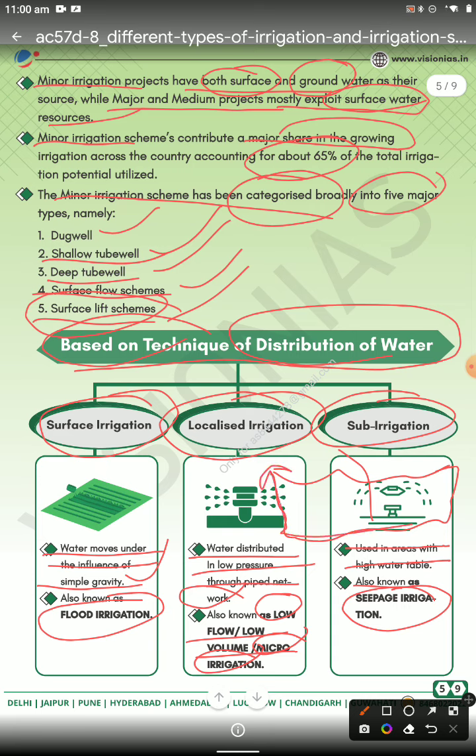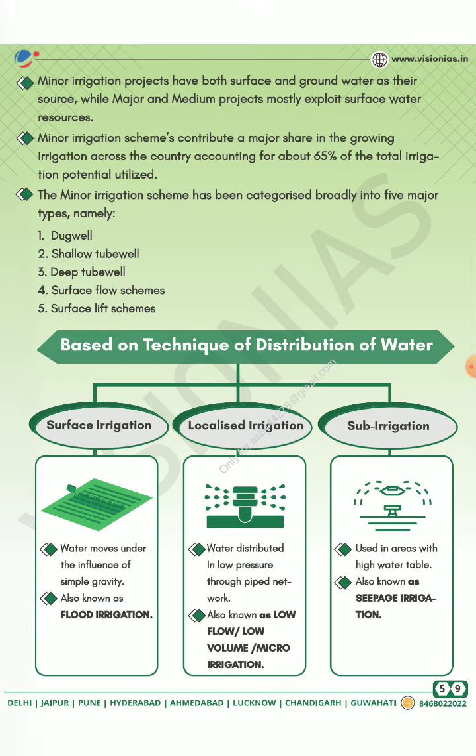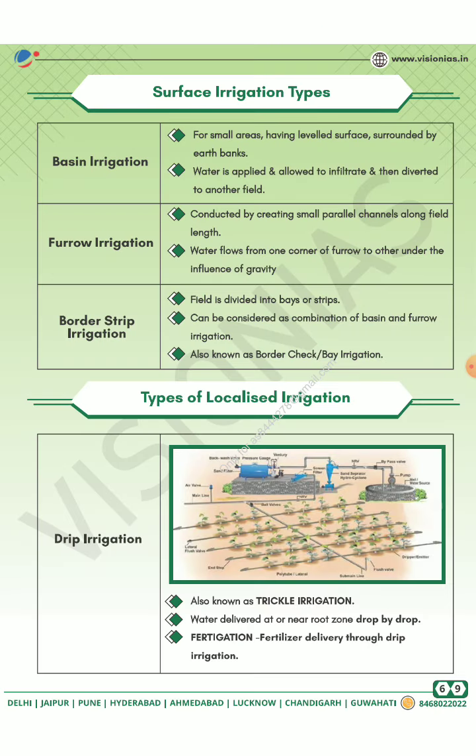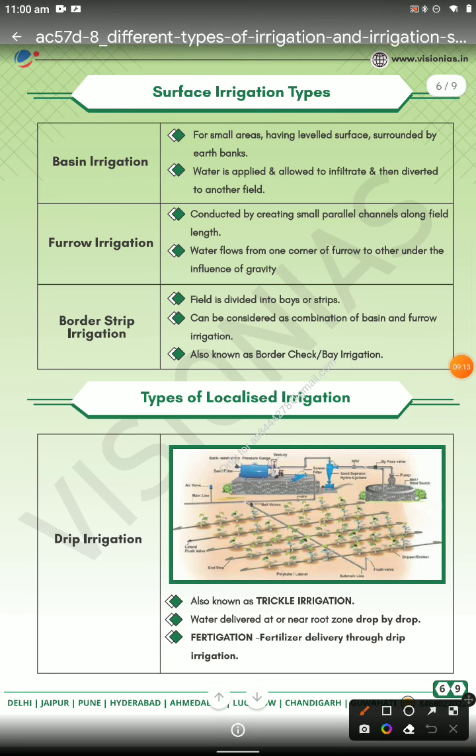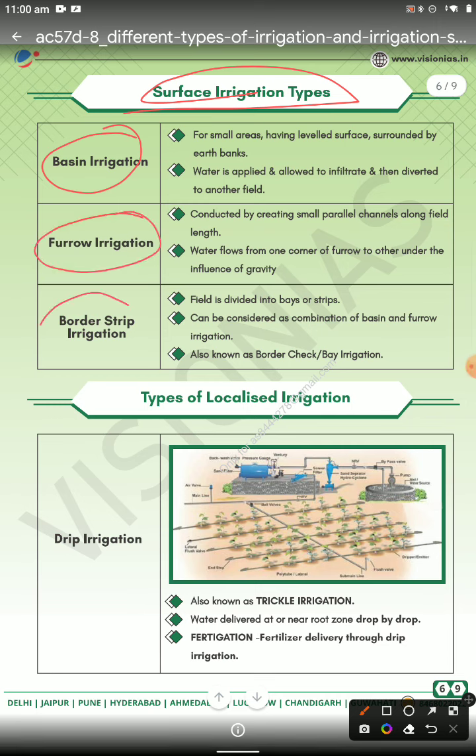Your aquaponic and hydroponic, and this is drip irrigation, because of one drop more crop, as you have also mentioned. Then move on to the other section, your surface irrigation. Then this is surface irrigation: basin irrigation, your furrow irrigation and the sprinkler irrigation. Then the most important ones: this is for small areas having level surfaces surrounded by earth banks, where water is applied and allowed to spread.